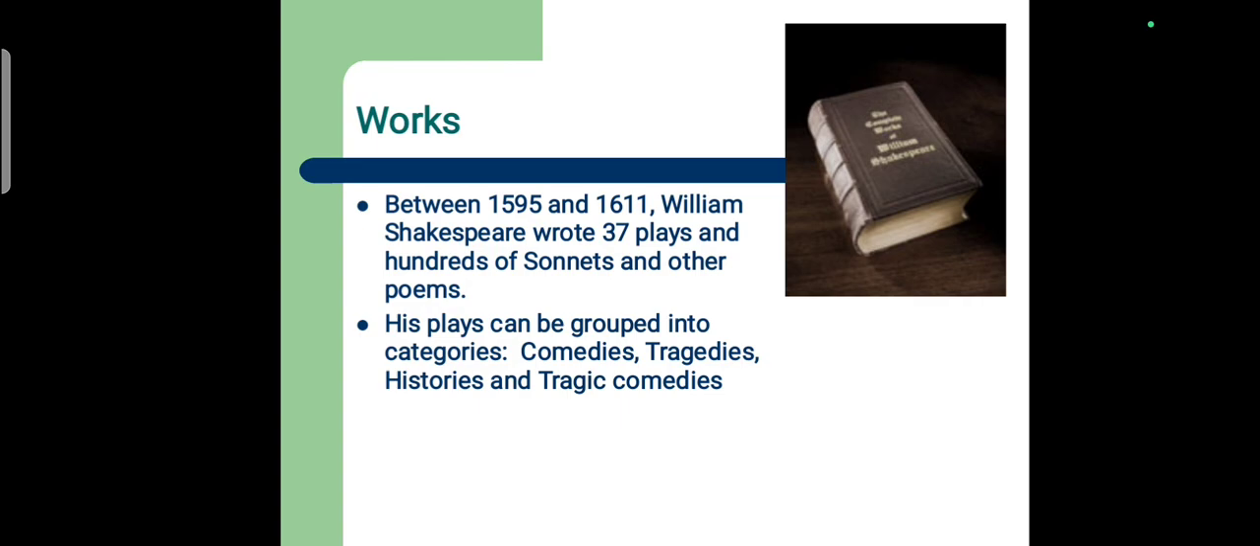Between 1595 and 1611, William Shakespeare wrote 37 plays and hundreds of sonnets and other poems. His plays can be grouped into several categories, especially comedies, tragedies, histories, and tragic comedies. Let's see about these categories in detail.